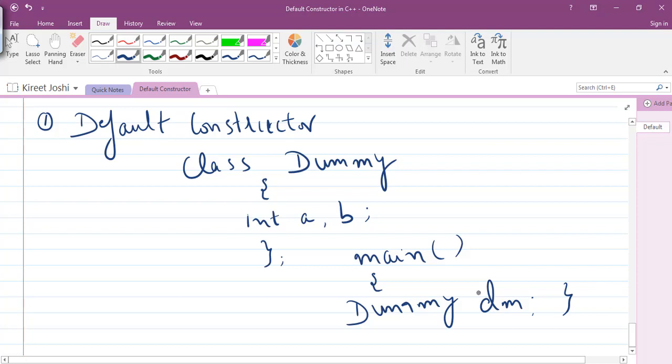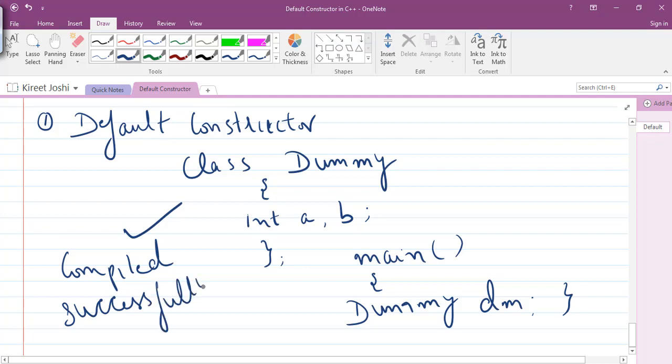There will be no difference in this program whether a member function is present or not, because our logic is not related to that particular member function. This program will be compiled successfully.